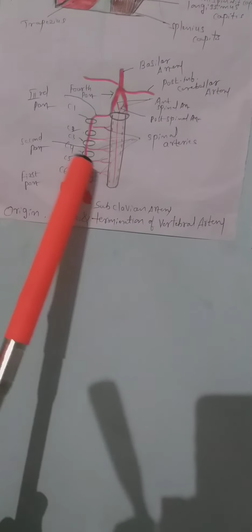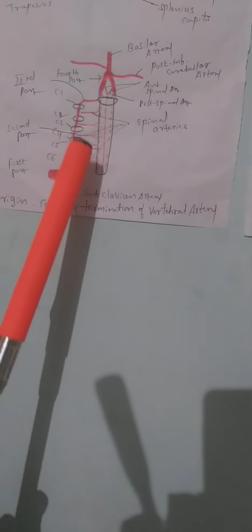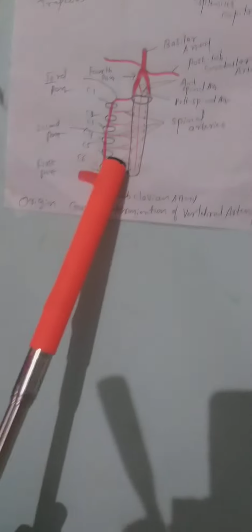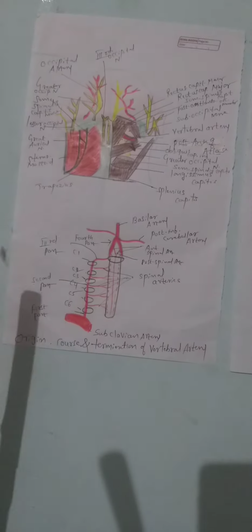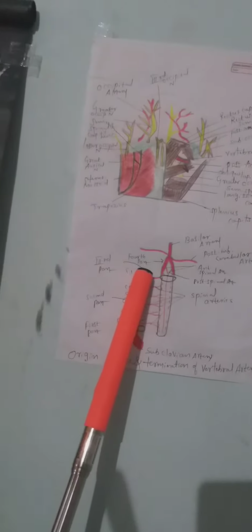Beginning, first part: C6 vertebra and C5 and the foramina transversaria of the vertebra. These are the transverse processes of the cervical vertebrae, which have the foramina transversaria. The transverse process of the cervical vertebra has holes, called foramina transversaria.